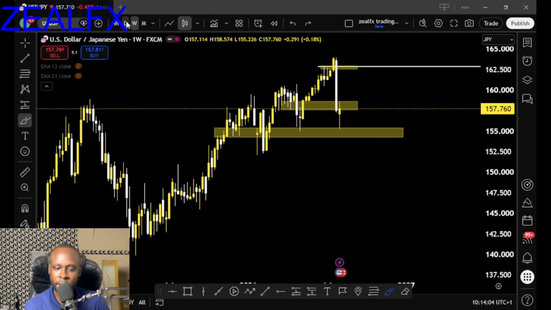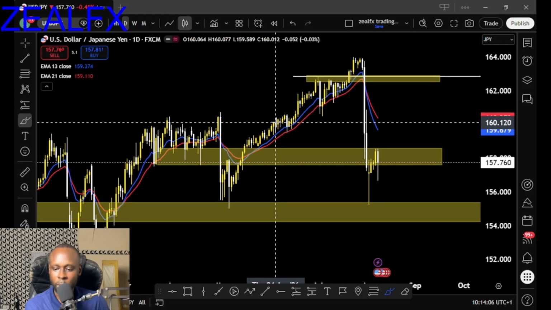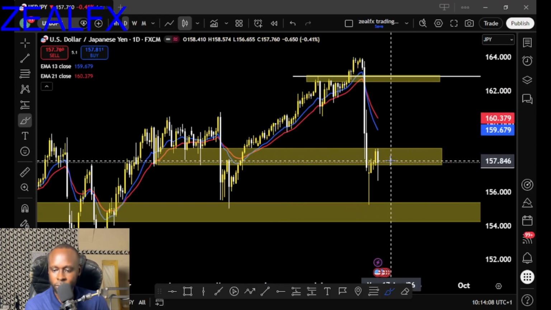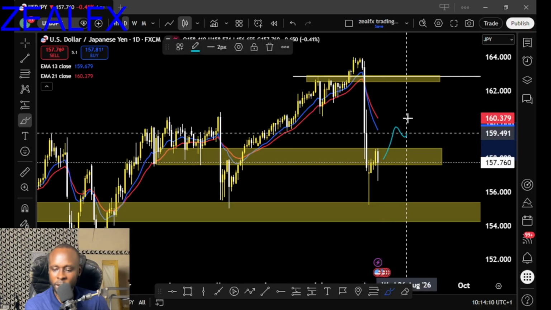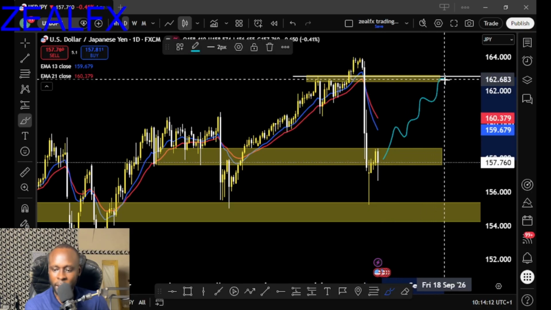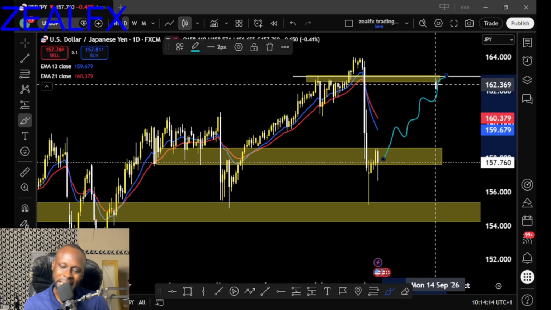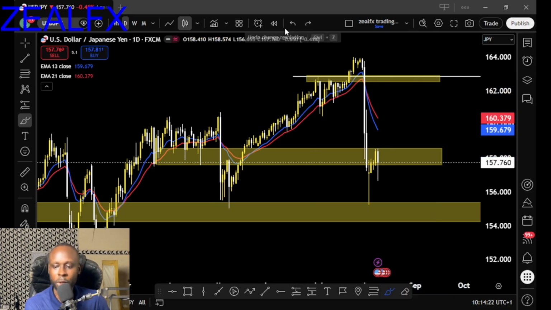So let's go to the daily time frame of the USDJPY. On the daily time frame, I will be expecting price to give me a series of higher lows for me to join the buys on USDJPY to the top, guys. Expect price to give us a series of higher lows. Once we see a series of higher lows, guys, we'll be joining the USDJPY to the top. So we expect price to continue to push higher on the USDJPY. So let's look at the next pair,